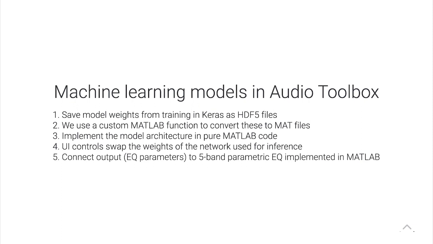And the final step is basically implementing a 5-band parametric EQ in MATLAB. So this is me just creating 5 biquad filters using the basic parametric EQ design. So there's a low shelf, 3 peaking filters, and then a high shelf filter. And so we connect those EQ parameters that the model is predicting directly to those coefficient generations, and then we have this plugin running in real time to do the actual EQing, right?